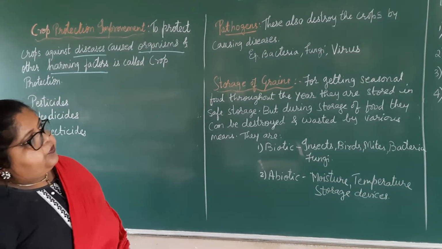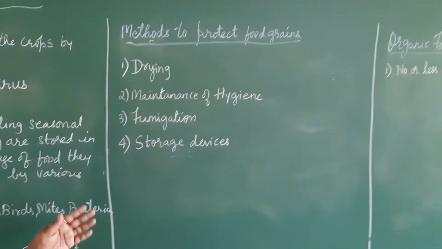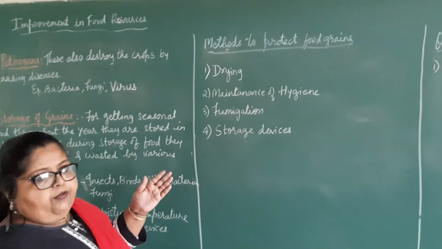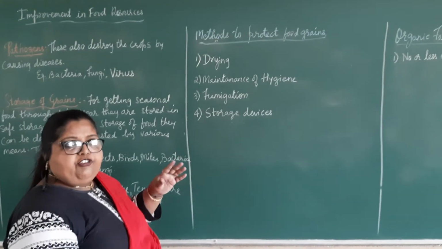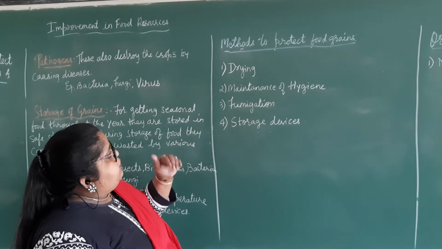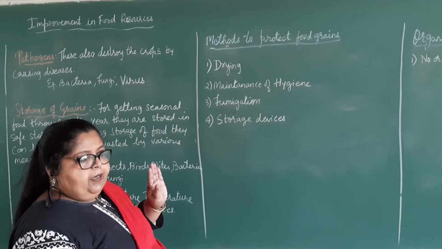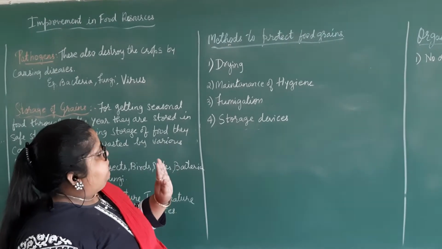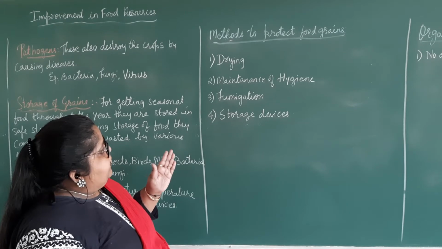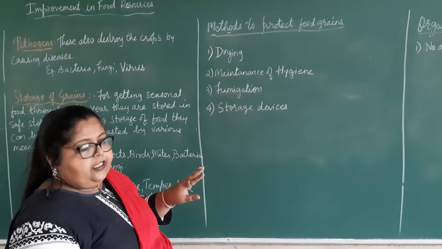Okay. So there are some methods to protect the food grains. Okay, in home also we are using some methods. All of you know that in our home in summer season we are drying some grains. Okay, so drying is one of the methods. Maintenance of hygiene, we should keep the grains in a place where that place should be clean. Then fumigation, we should fumigate the area where we are storing the grains.